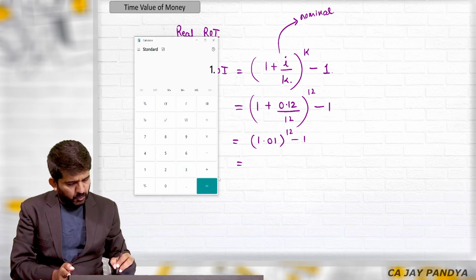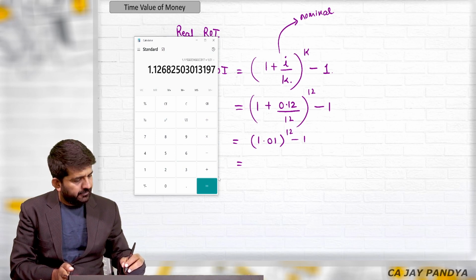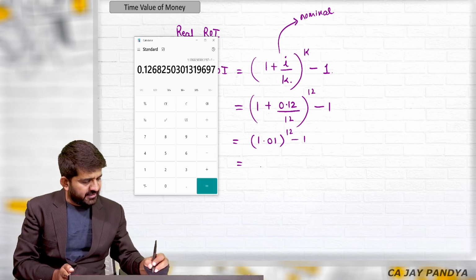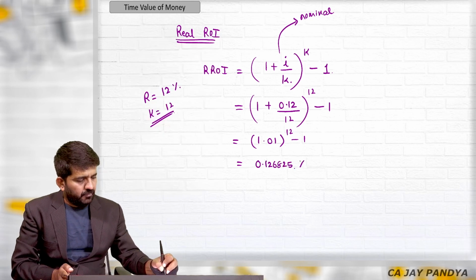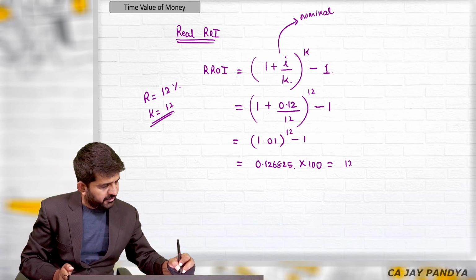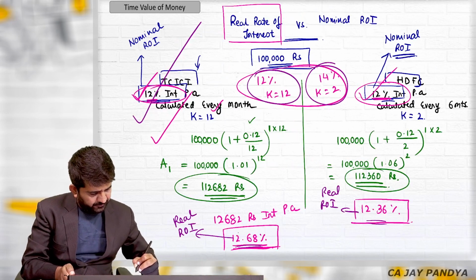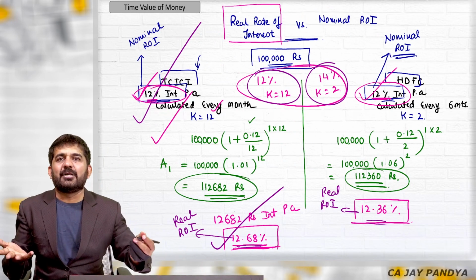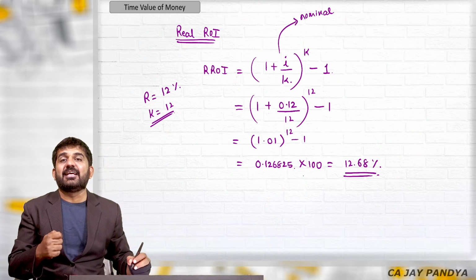So what will this be? It is 1.01 raised to 12, minus 1. This is 0.126825. Multiplied by 100, I'll get the answer in percentage, which is 12.68%, which is nothing but this. See, here we had to do all the calculation to find out the rate of interest. By this formula, we can directly get the real rate of interest.